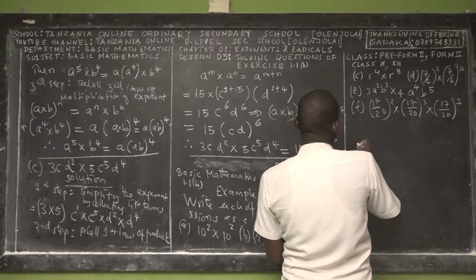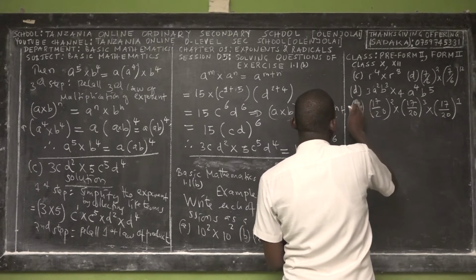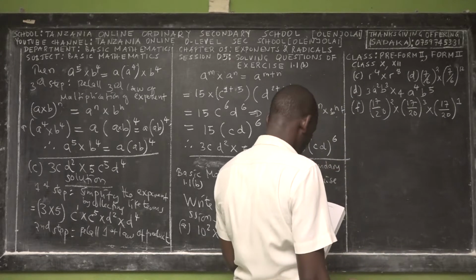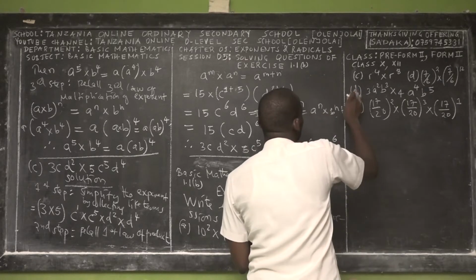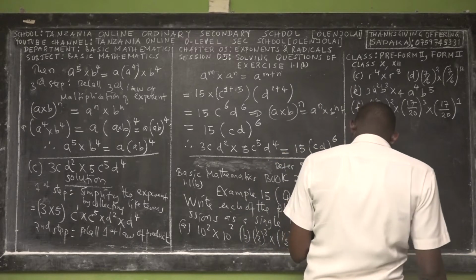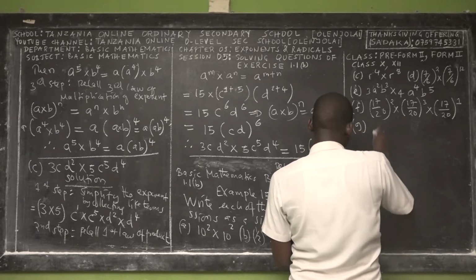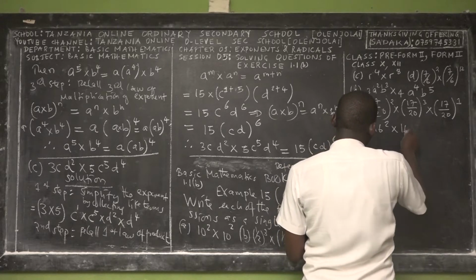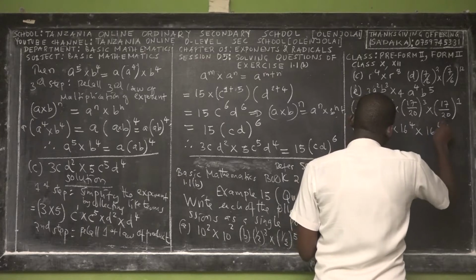So, see, okay, this is D, and this is F. C, D. Oh, this is E, excuse me. D, E, F, okay. Then G. Let me write the entire question. So it is 16 square times 16 power 4 times 16 power 4.